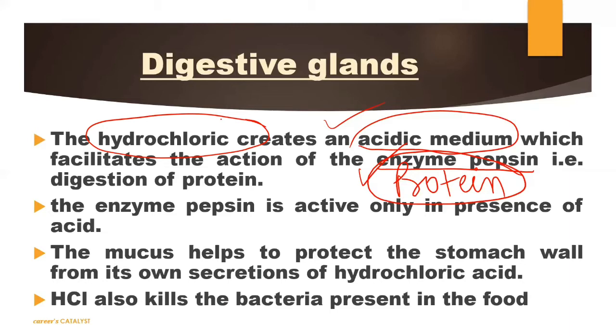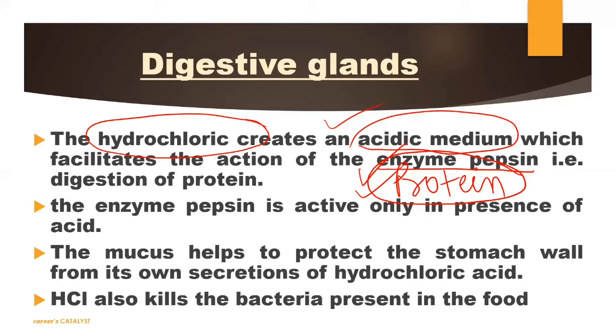Okay, now we will talk about the function of enzyme pepsin. Pepsin is used here to digest, as I already told you, what? Protein. So the protein will get digested by using this enzyme which is named pepsin. But there is a condition. It will work only when the medium of your stomach is acidic, and that will happen when HCl is released inside your stomach.